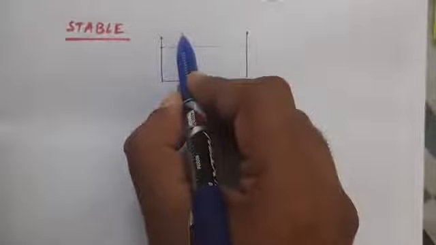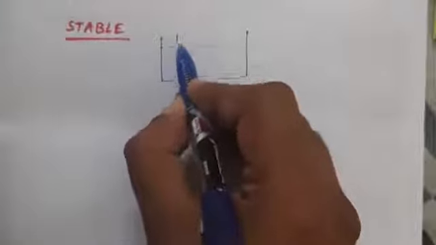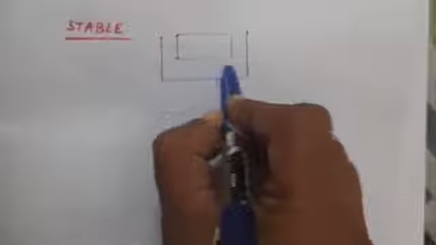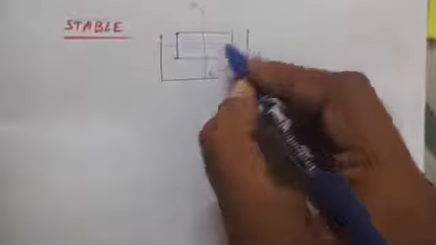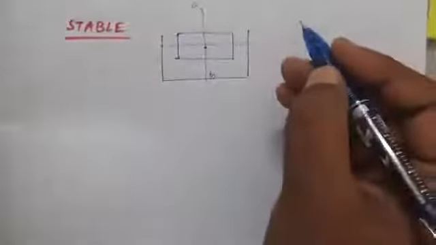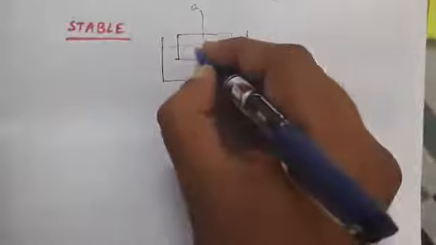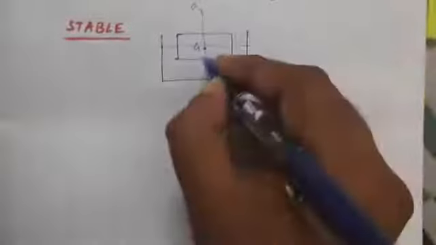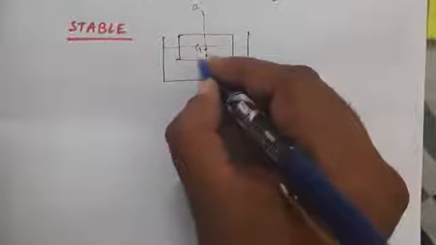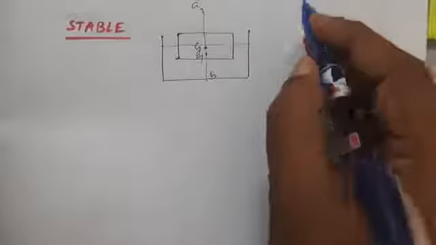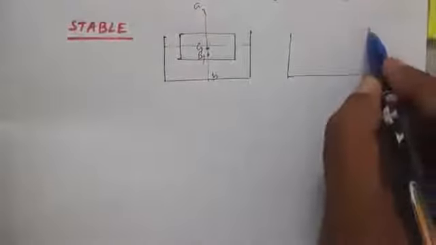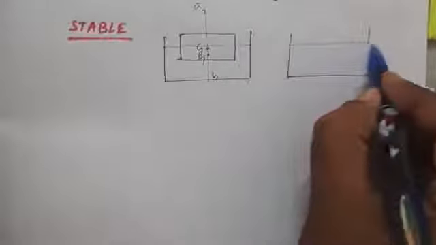The first position of this one should be like this. This was the original line AB, or the center line. Center of gravity of the body named as G, and let this be point B1, or the center of buoyancy. Now after that I tilt the body.